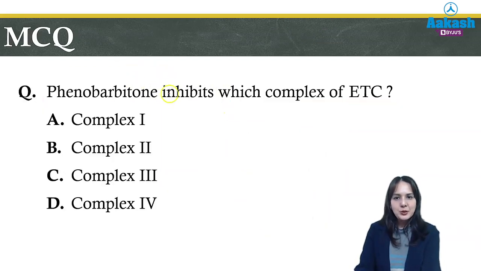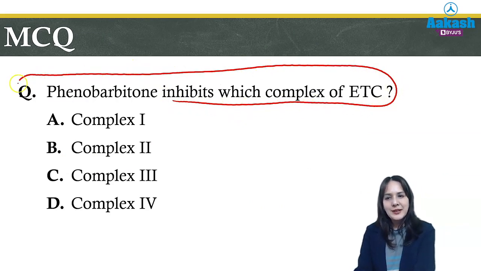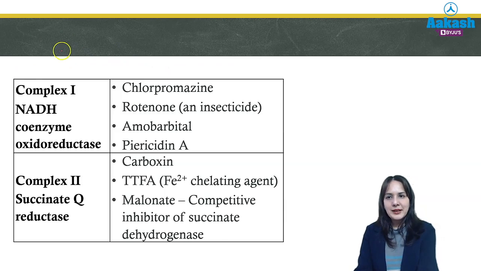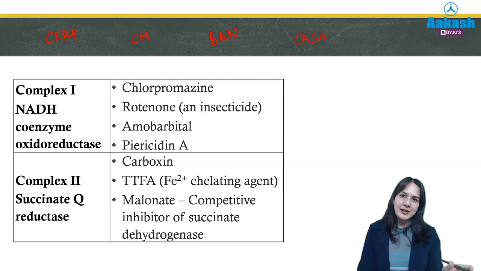Then the question is, phenobarbital inhibits which complex of the electron transport chain? So this is very important because many times inhibitors are asked in your exam. For this you can remember with the mnemonic: CRAP for complex 1, CM for complex 2, BAN for complex 3, and CASH for complex 4. So CRAP, CM, BAN, CASH, this is a mnemonic which helps to remember the various inhibitors of different complexes.